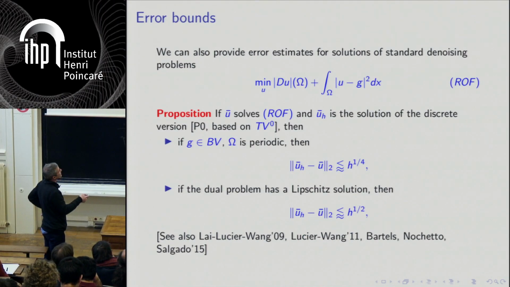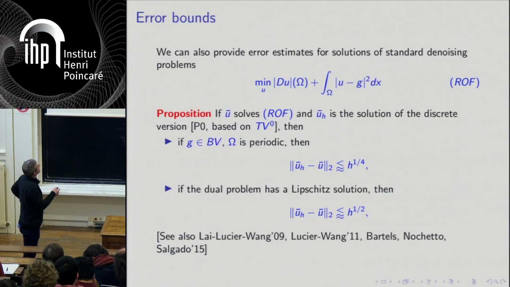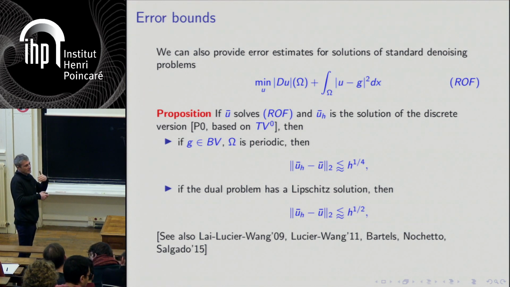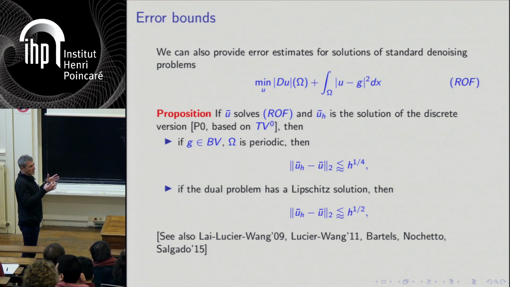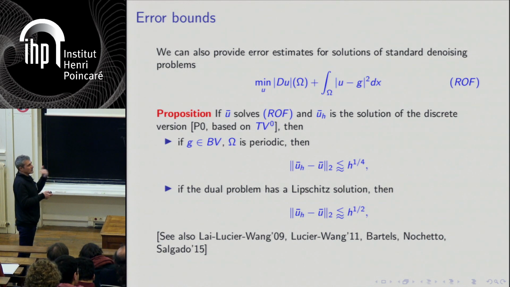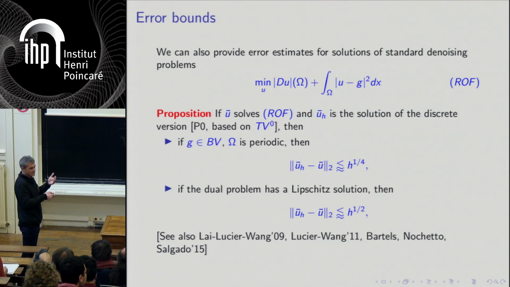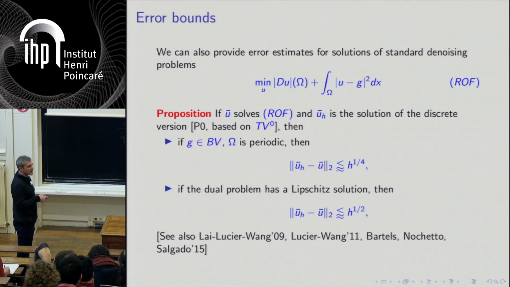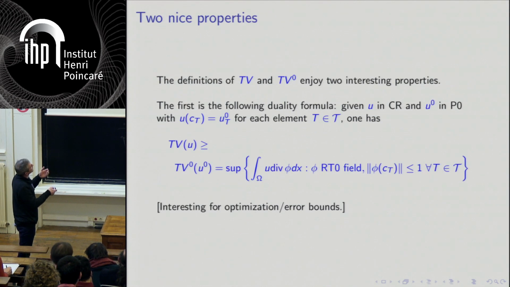This one is obtained through essentially the same standard construction which they are doing, or with which most people are doing, which is to have an intermediate scale where you smooth. So you take your problem, you smooth it. Here I smooth the dual variable, so it's a bit different, but essentially it's the same idea. And then you use the regularity of the smooth function, and that's why you lose an order with respect to that one, because the intermediate scale is essentially h^(1/2). And this one is directly working with the dual field and the duality which is here.